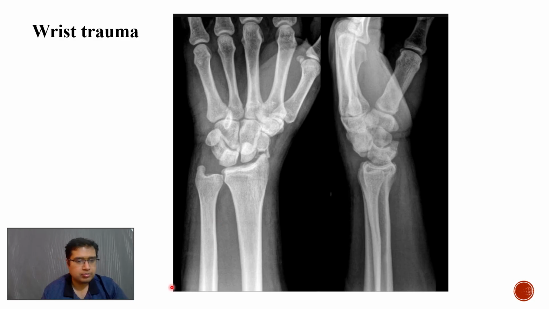Now coming to a radiograph of the wrist post-trauma, where we can see that there is fracture of the scaphoid as well as carpal dislocation, that is perilunate dislocation, as the lunate is aligned well along the line through the shaft of the radius, but the other carpal bones are dislocated posteriorly, which is suggestive of perilunate dislocation. So it's a transscaphoid perilunate dislocation. Urgent referral to the orthopedics team, and follow-up radiograph has to be done for the same.